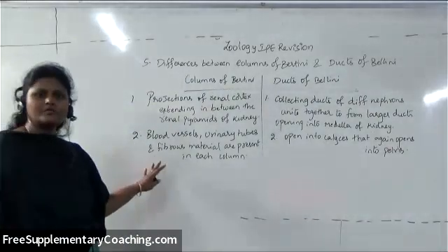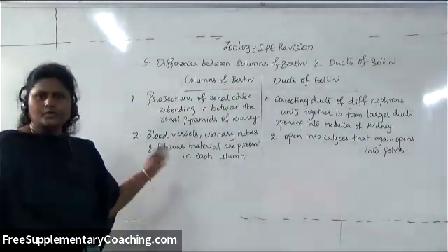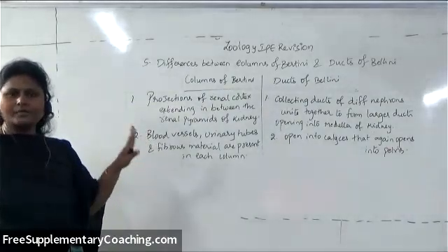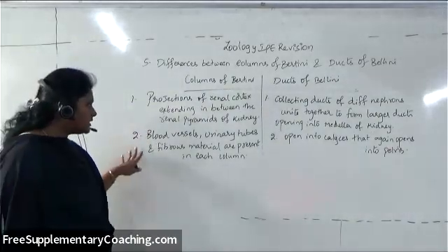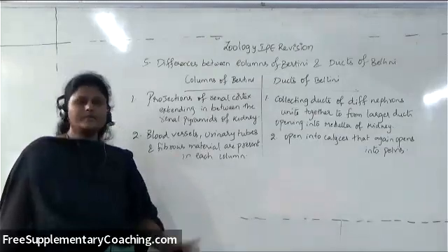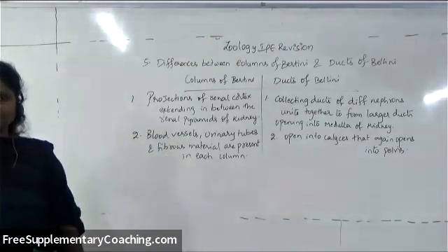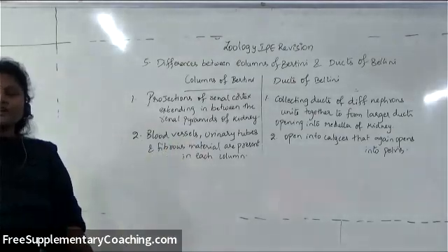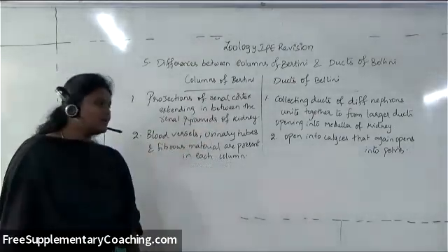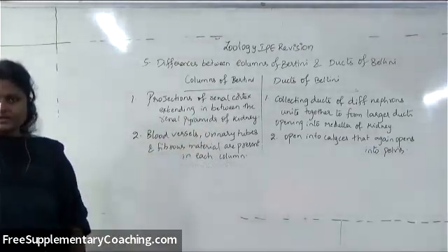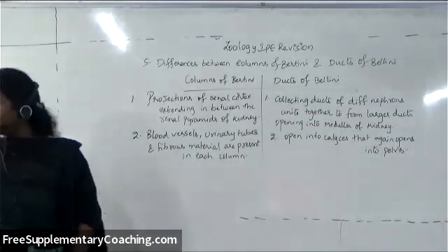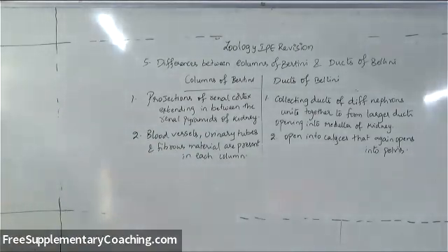In columns of Bertini, urinary tubes, blood vessels, and fibrous material are present in each column. Whereas ducts of Bellini open into calyces, which lead into the pelvis, and the distal portion of the collecting duct system represents these ducts. Like this, you are supposed to remember the differences between columns of Bertini and ducts of Bellini.